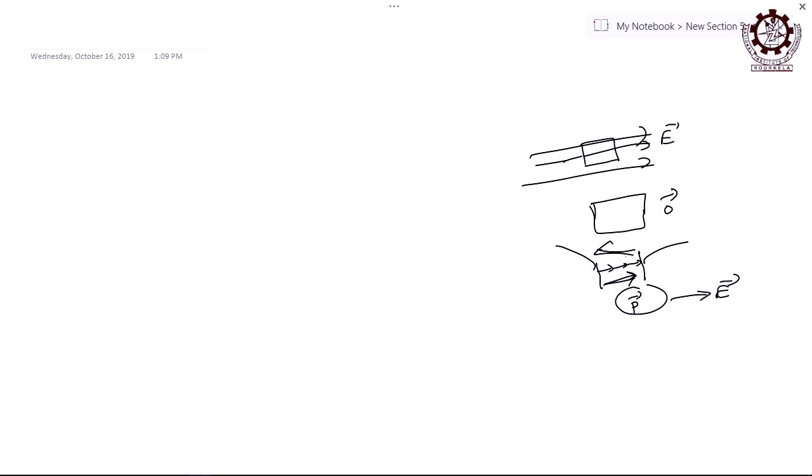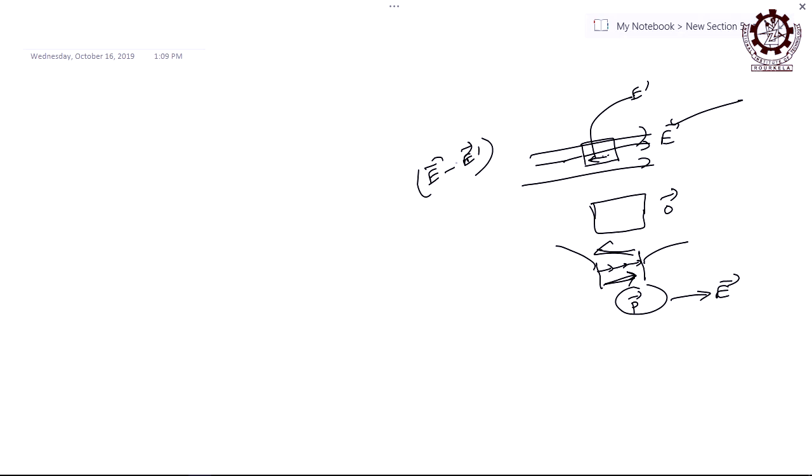So, this is an opposing electric field created when there is an applied electric field. When a dielectric material is put in the electric field which is in this direction, then what is the electric field created within the dielectric material, is it opposing or supporting? It will oppose. If this is E prime due to the dipole alignment, then obviously you can tell E is greater than E prime. The net field here will be how much? E minus E prime, because they are opposite to each other. So, that is the situation when there is a field and no field.